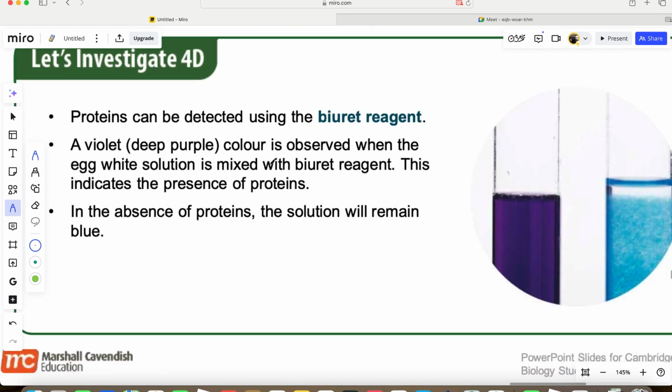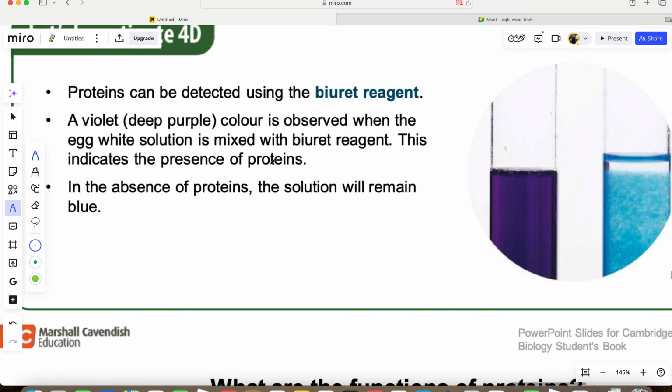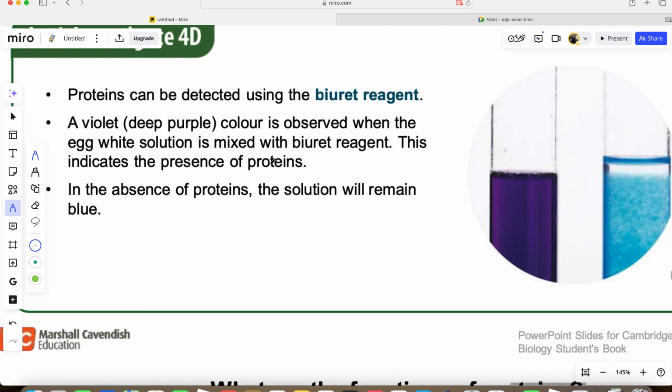We say you use the Biuret reagent. Proteins can be detected using the Biuret reagent solution. A violet or deep purple color is observed when the egg white solution is mixed with the Biuret reagent. This indicates the presence of protein.